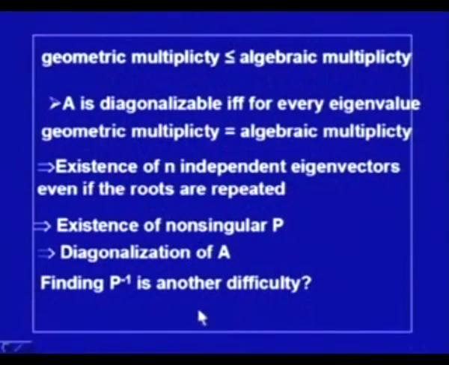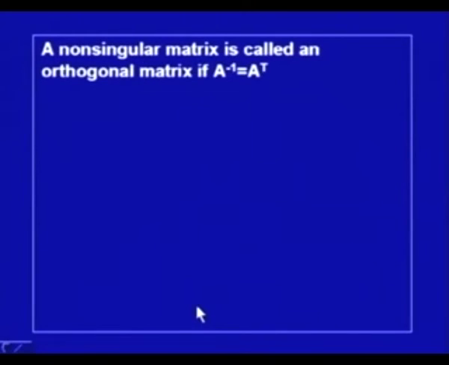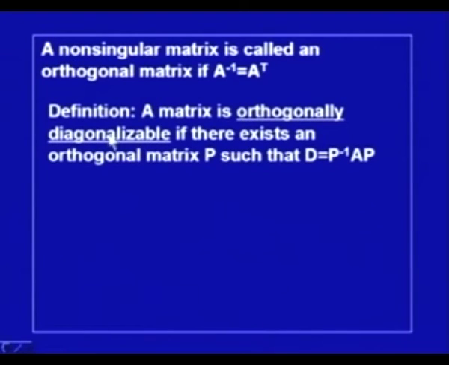Although theoretically P is invertible, so P inverse is possible, and once we can find P inverse, then P inverse AP will be diagonalized. But many times finding P inverse is not simple. A lot of computational effort is required in finding P inverse. For this purpose, we introduce another concept that is called orthogonally diagonalizable. So, we say a matrix is orthogonally diagonalizable if there exists an orthogonal matrix P such that D is equal to P inverse AP.